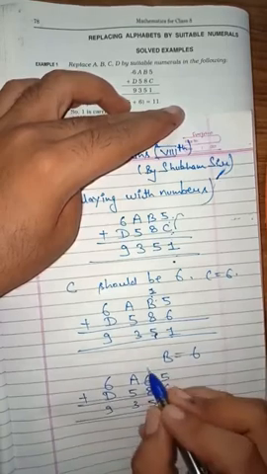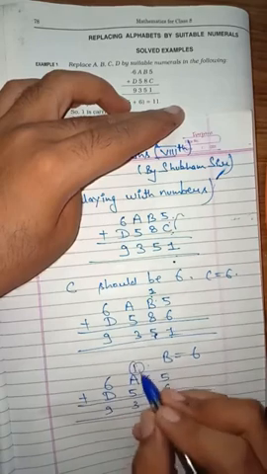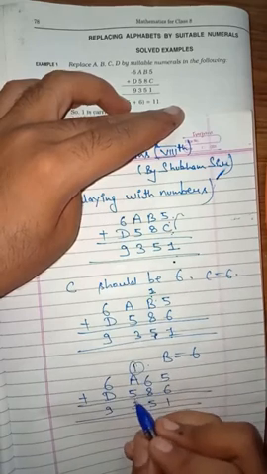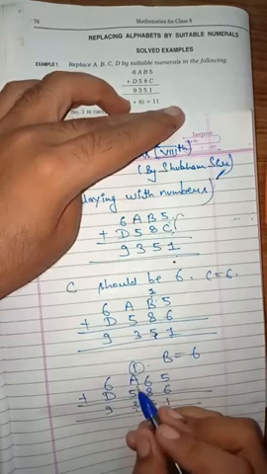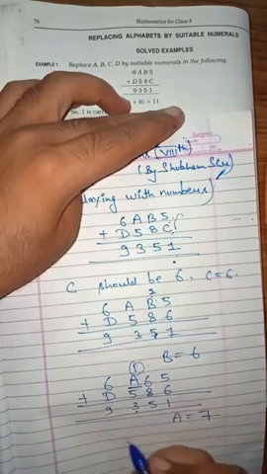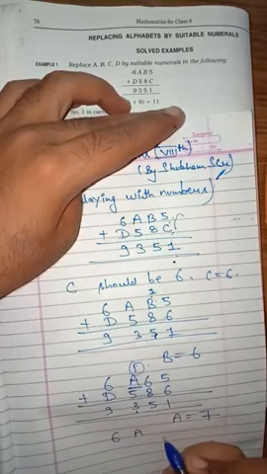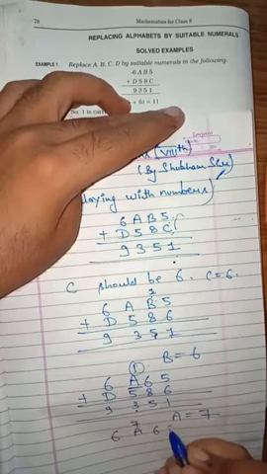6 plus 5, 11. Carry 1. 1 plus 6, 7 plus 8, 15. Carry 1. 1 plus 5, 6. Now which number should be added to 6 to get 3? 6 plus 7 is 13. So A should be 7. Replace A by 7. So this becomes 6, 7, 6, 5.